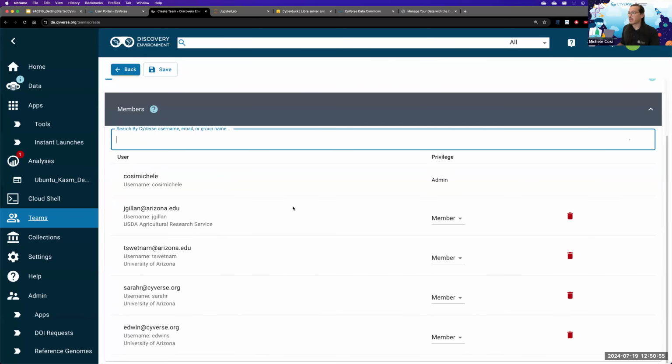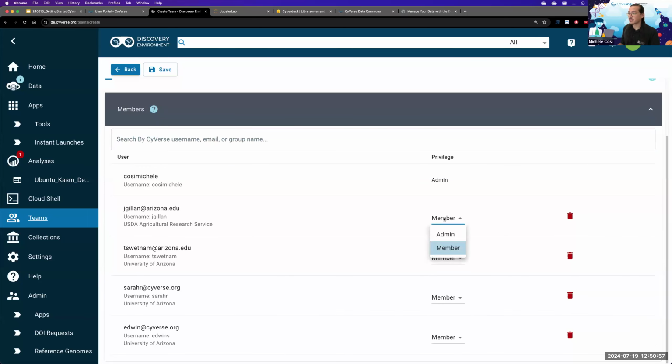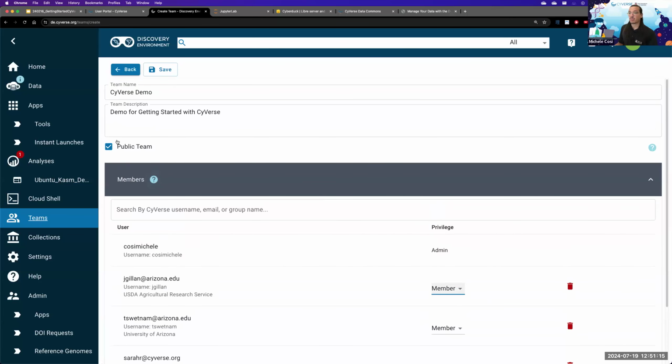And on the right over here, as you can see, you have the ability to give people specific privileges, such as being an admin of the team. So an admin has the ability to remove or add people to the team, or just be a member of the team. You can also choose whether this is public or private.